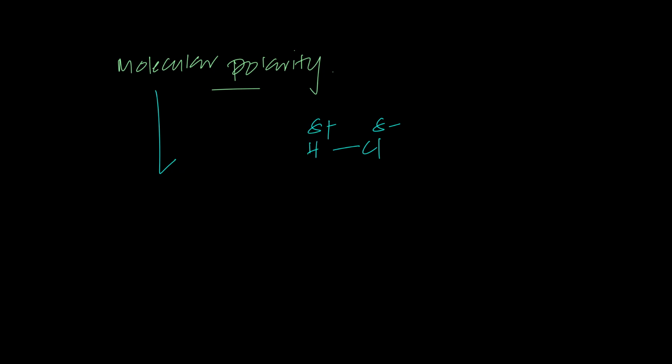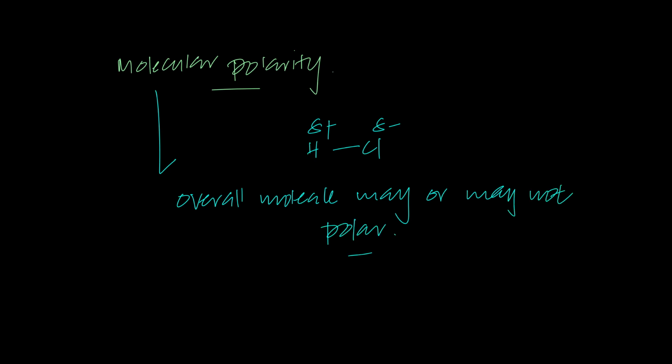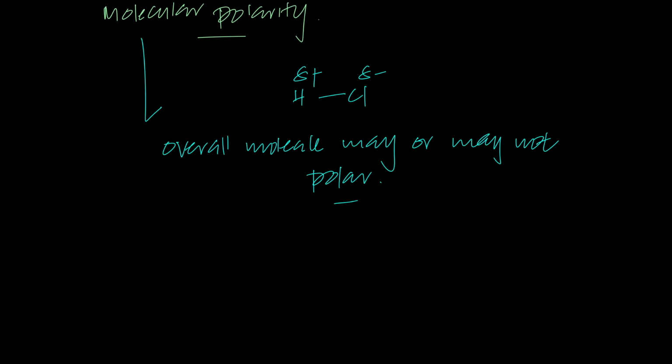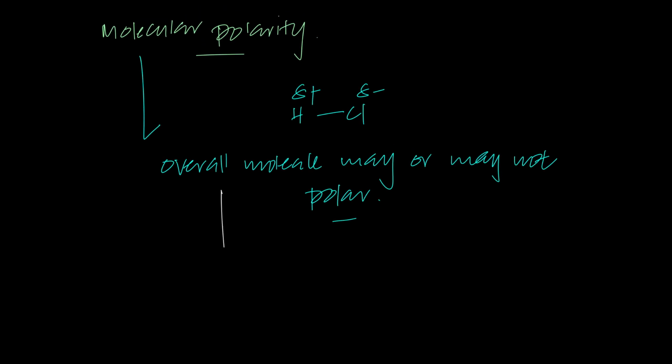Sometimes a molecule can have polar bonds, but the overall molecule may or may not be polar. Sometimes you may have permanent dipoles, you may have polar bonds, but the overall molecule may or may not be polar. What does that mean? That basically is the idea of symmetry. The overall molecule being polar or not polar does not depend only on polar bonds. The bonds may be polar, but the overall molecule may or may not be. And that is where the idea of symmetry comes into play. So what's the reason for it?